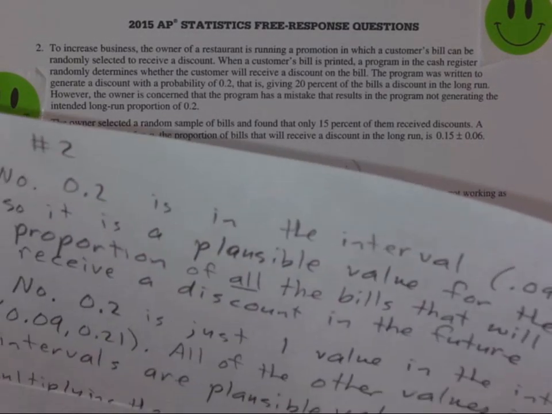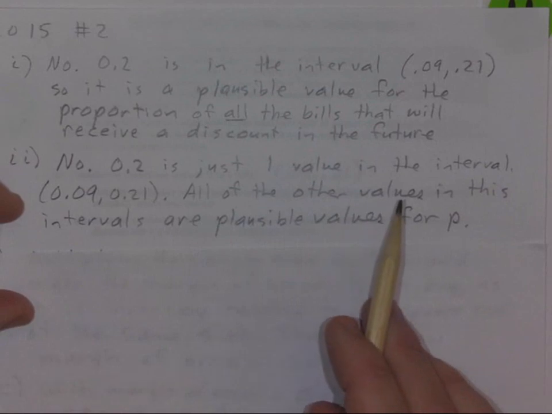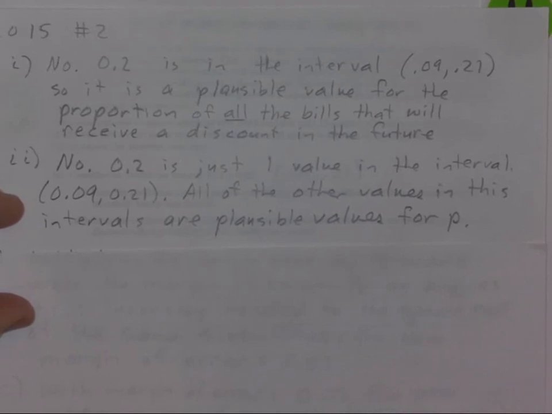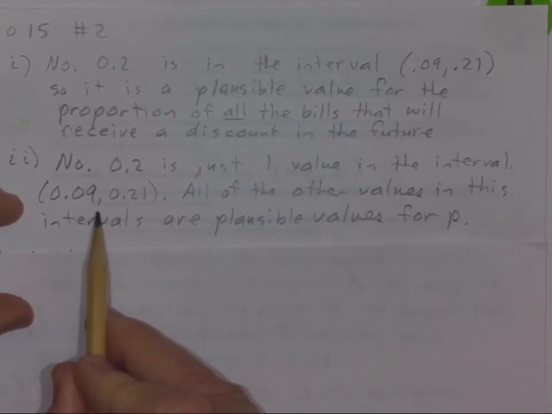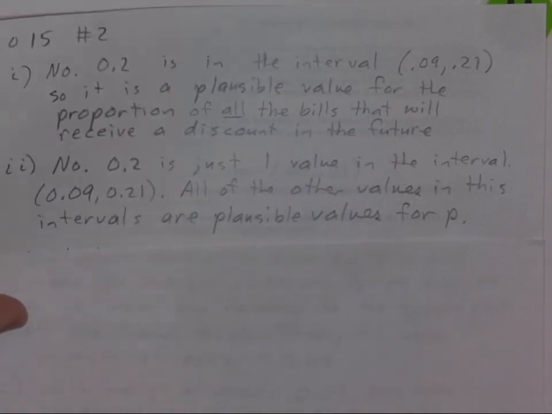And the answer is no. All right, the answer is no, because 0.2 is just one of the values in the interval. All of the values in this interval are plausible. So the fact that 0.2 is in there, we're saying it is a plausible value for P. It is a reasonable value for P. We aren't saying we have evidence for P, because in essence, everything between 0.09 and 0.21 is plausible. So that would be the proper answer to that.